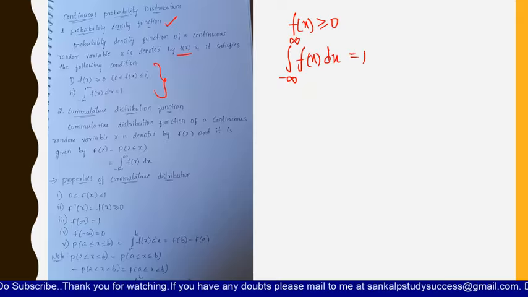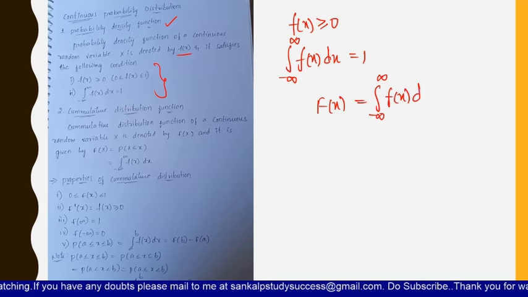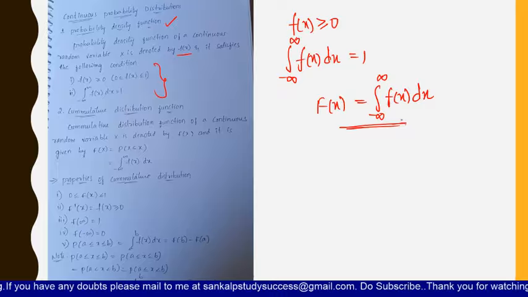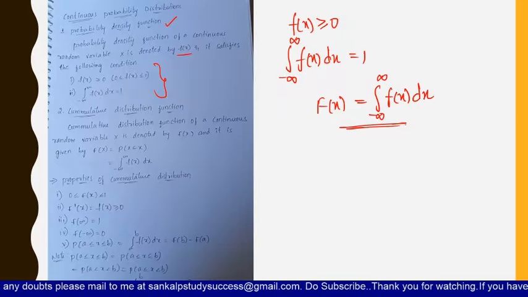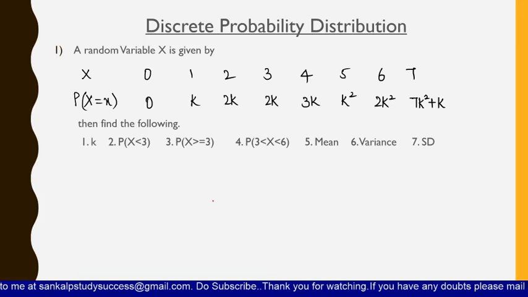Then coming to the cumulative distribution function in continuous probability distributions, the formula is F of x equals the integral from minus infinity to x of f of t dt. We will use this formula to work with continuous probability distributions. In the same way as in discrete probability distributions, here also we have some properties which you have to remember exactly. Now let us see some problems related to discrete probability distributions, and then we will go into the problems of continuous probability distributions.